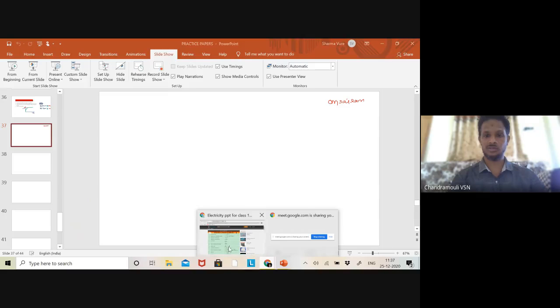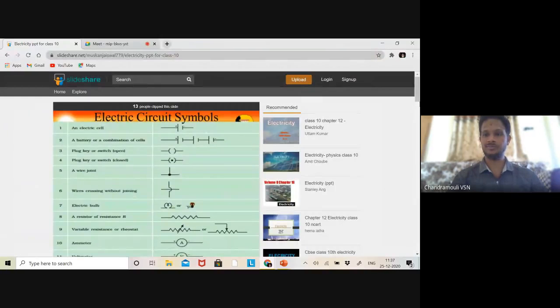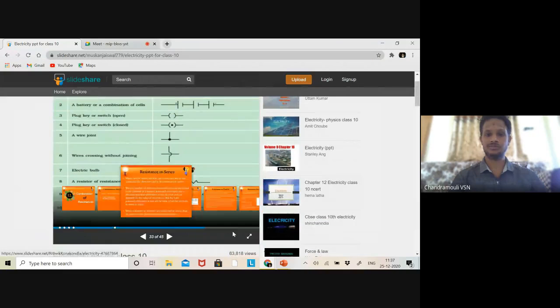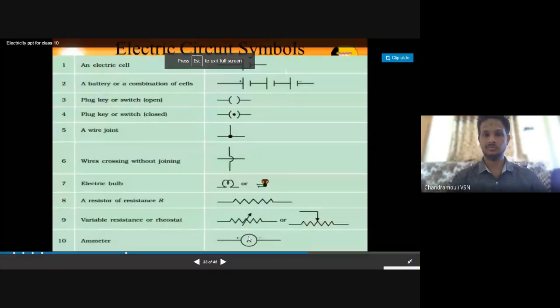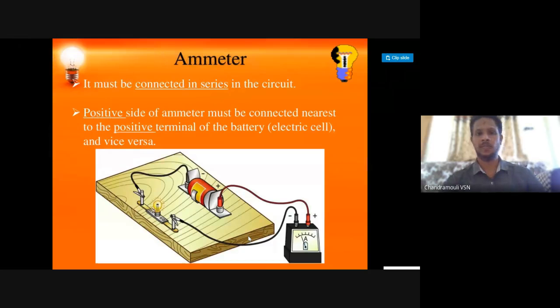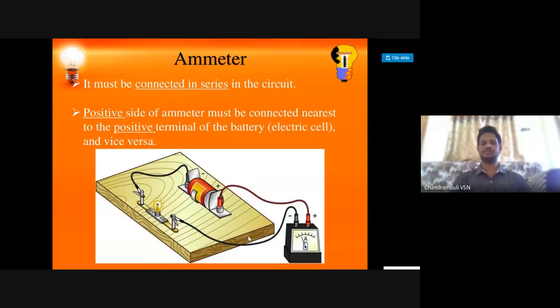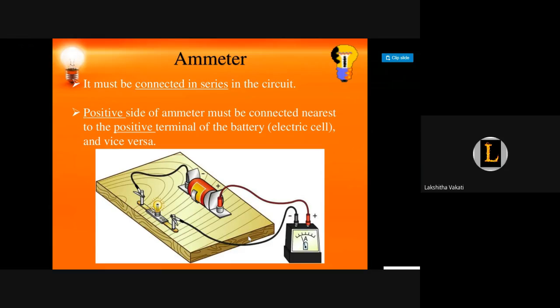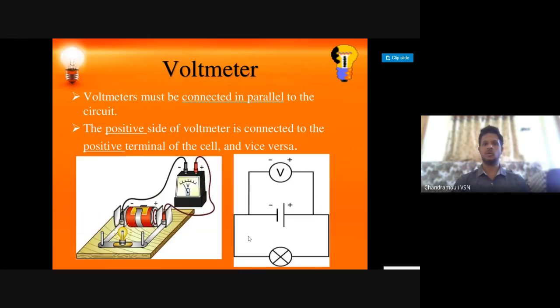Good, very good. Listen concentratedly. The next we have, which are the measuring devices? Ammeter. What is the use of an ammeter? To measure electric current.